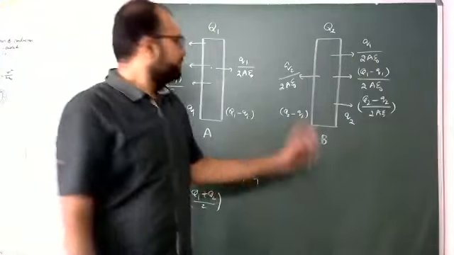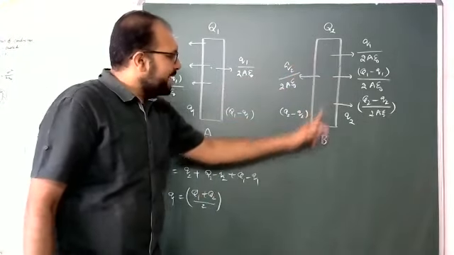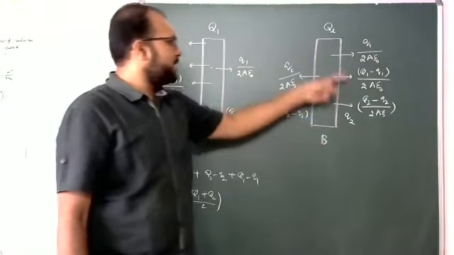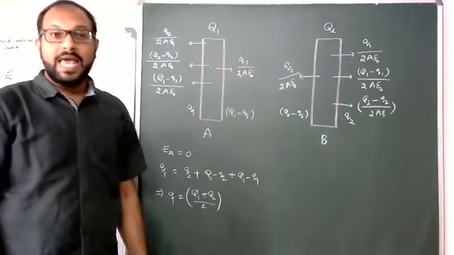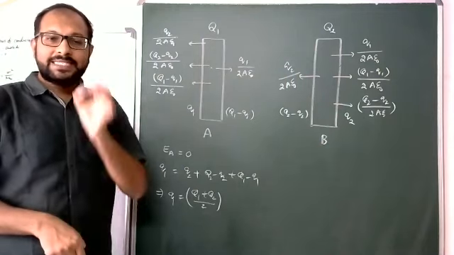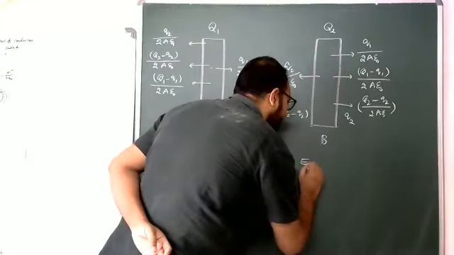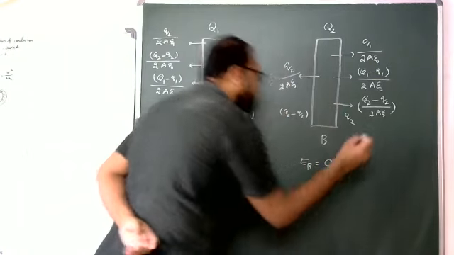So now here inside B, total 4 electric fields, 1, 2, 3 and 4. Again here also the resultant electric field is 0. So that's why the electric field inside B is 0.